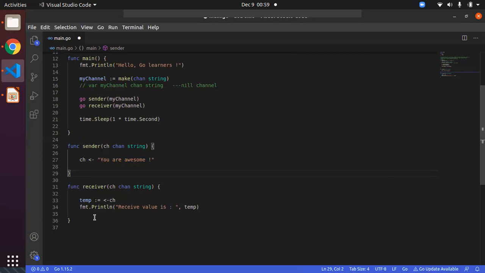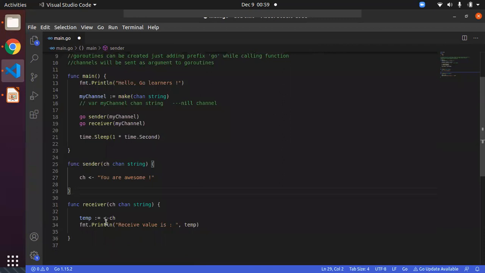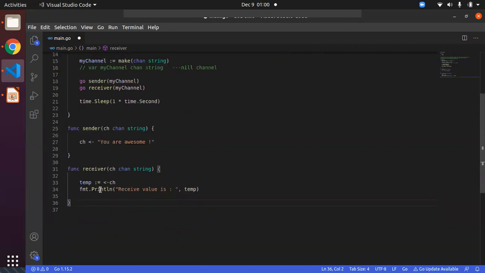So now you can see both notations. We have the shortened notation as well as the angle bracket. The angle bracket, or let's say the channel operator, is necessary because we are working with channels. And the shortened notation is required because we are going to save it into the variable. Okay, we have retrieved the data from the channel and saved it into temp. After that, we are going to print that same variable so that we can see what is the data inside it.